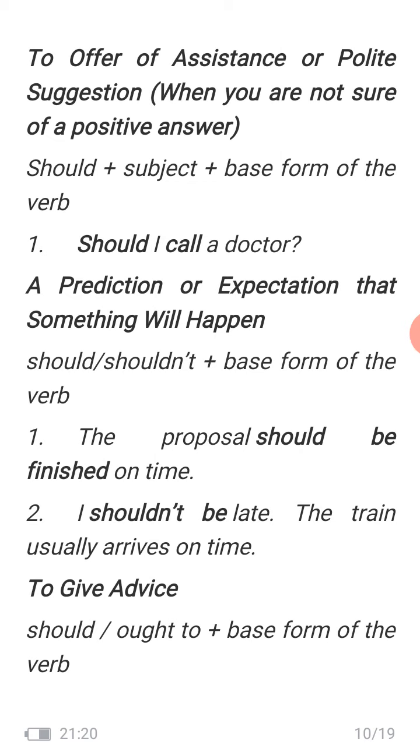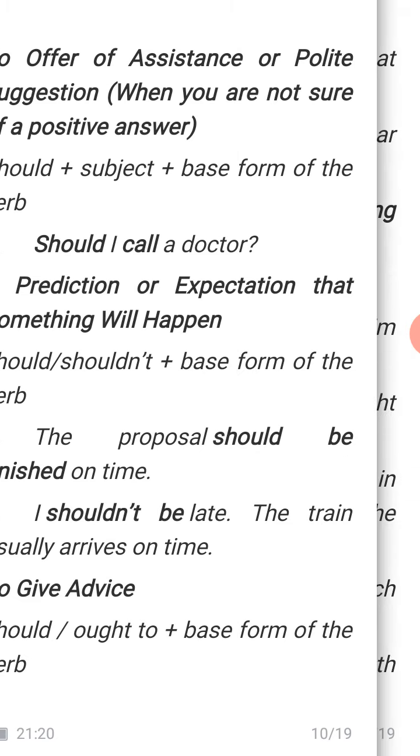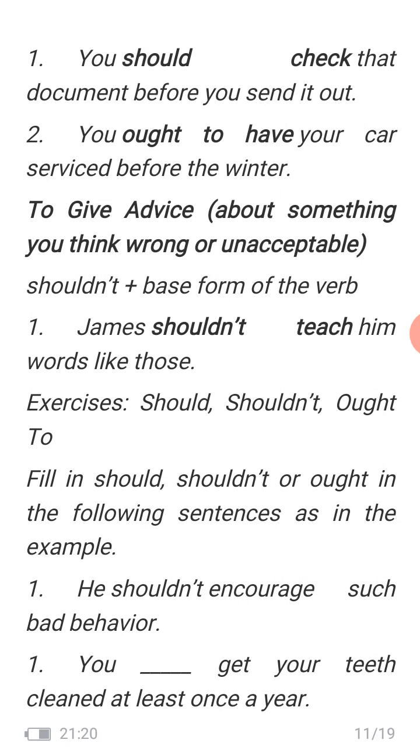We use should and shall to give advice. Here we are talking about should or ought to plus base form of the verb. You should check the documents before you send them out. You ought to have your car serviced before the winter. Or we use should not to give advice about something you think is wrong or unacceptable, shouldn't plus base form of the verb. James should not teach him words like those.